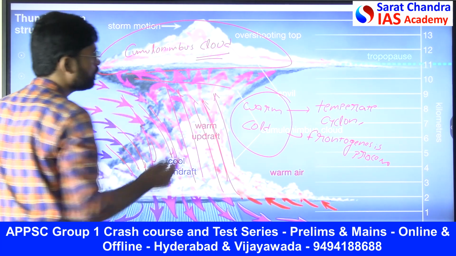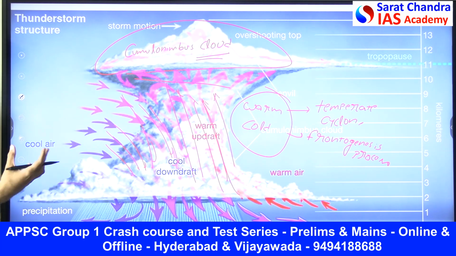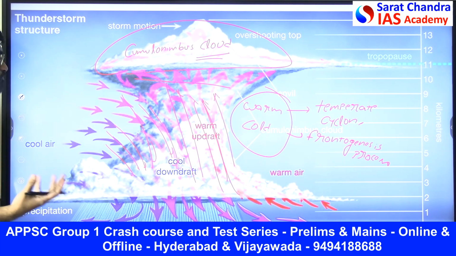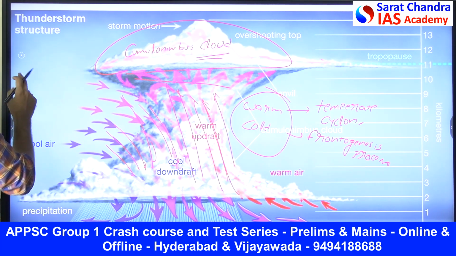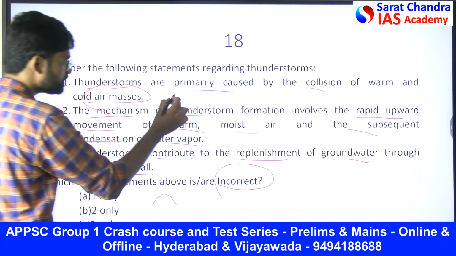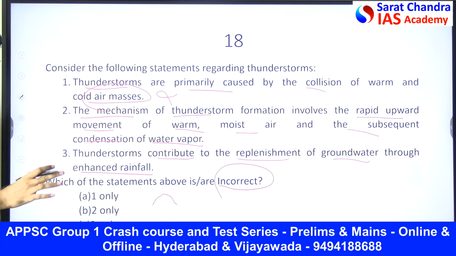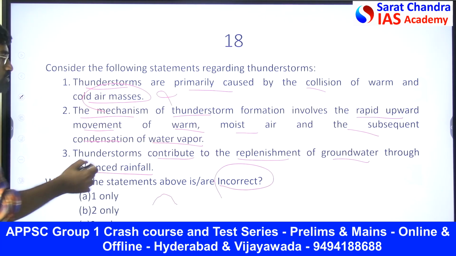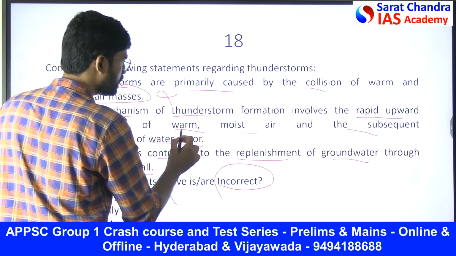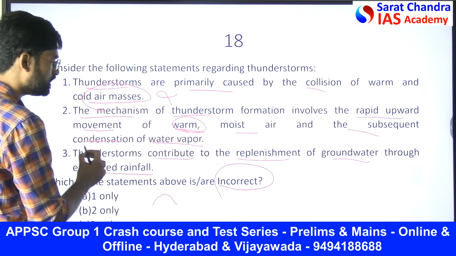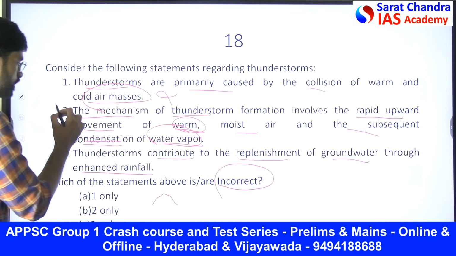Cumulonimbus cloud is formed. So from that cloud, condensation takes place and precipitation keeps on occurring. So now look at the statements. Obviously this statement is wrong because it is not due to the collision of warm and cold air masses. It is because of strong updrafts and downdrafts phenomenon happening. So the rapid upward movement of the warm moist air and the subsequent condensation of the water vapor. So obviously this is the correct one.